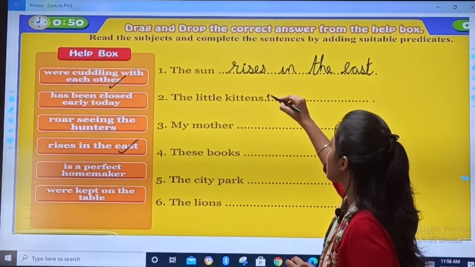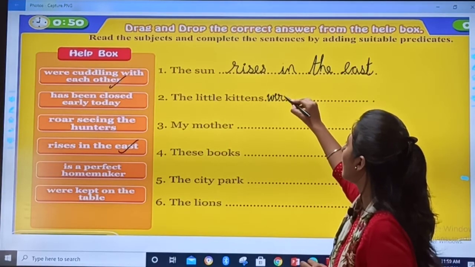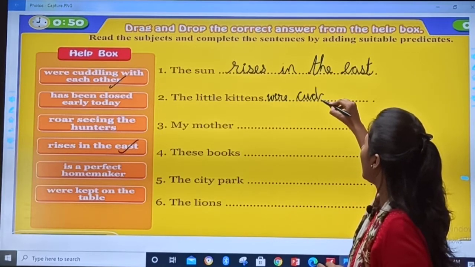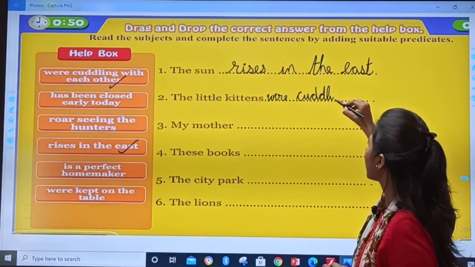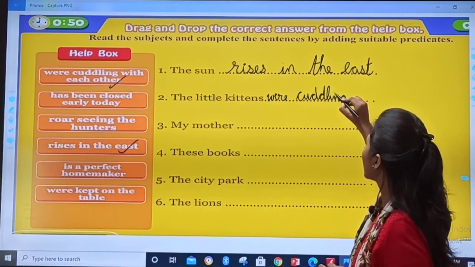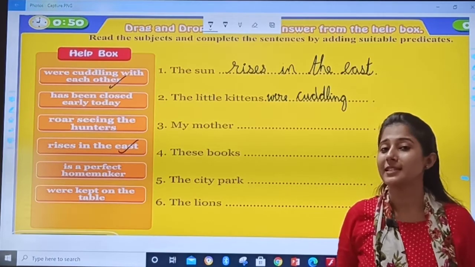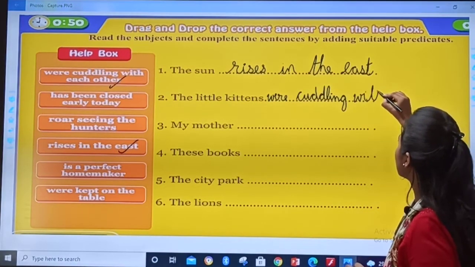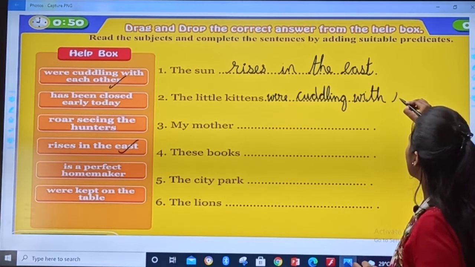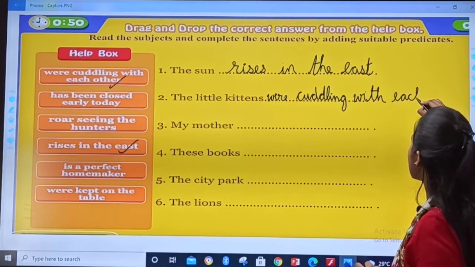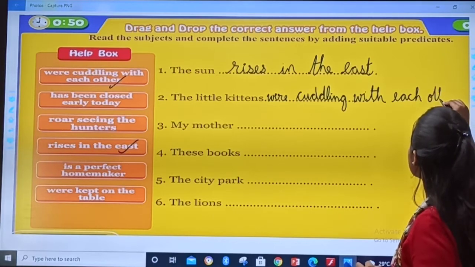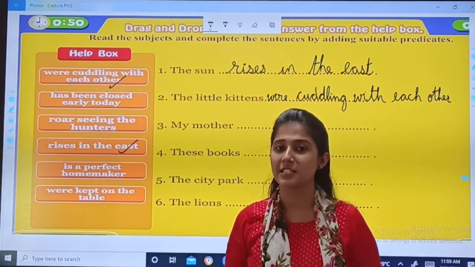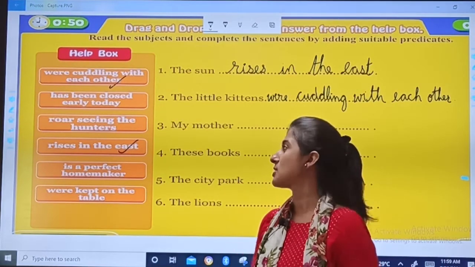The little kittens were cuddling, were cuddling with each other. With each other. Okay, the little kittens were cuddling with each other.